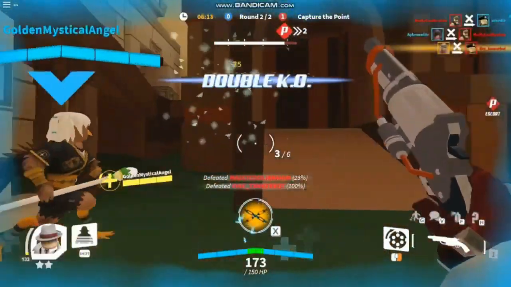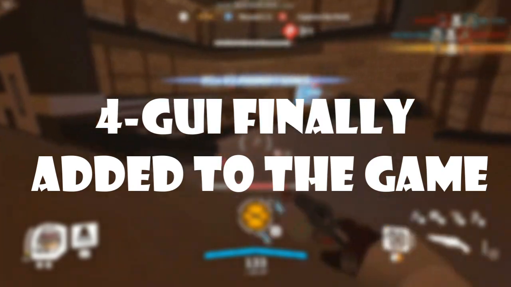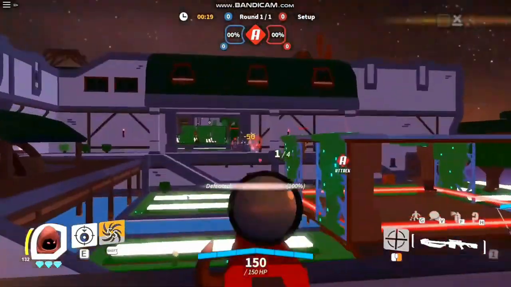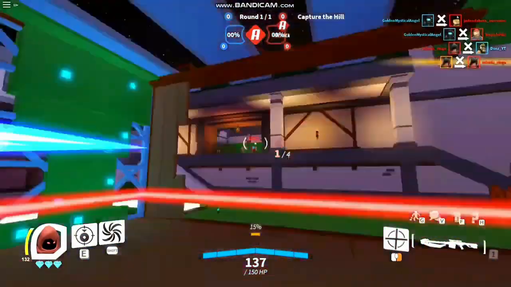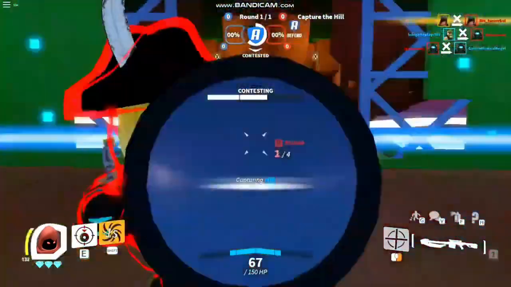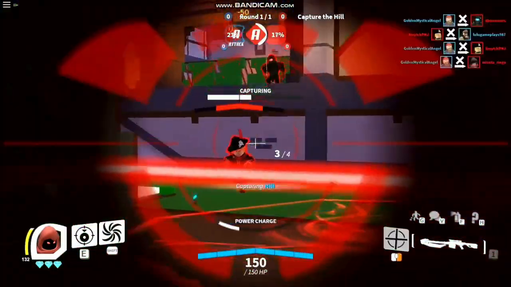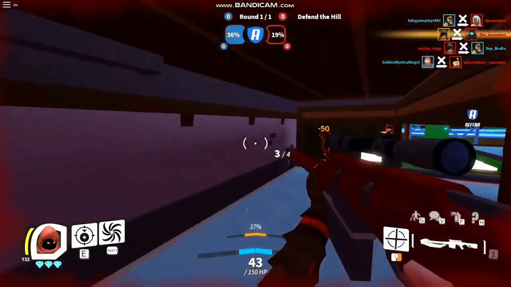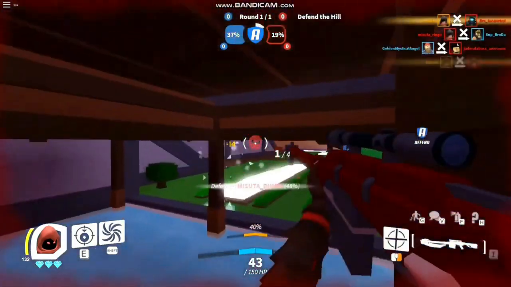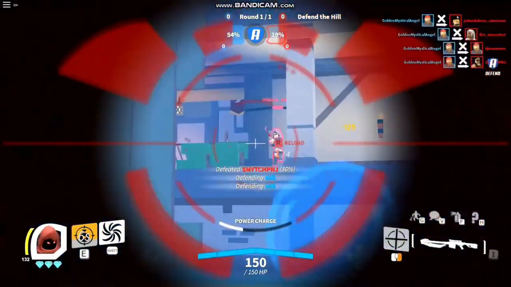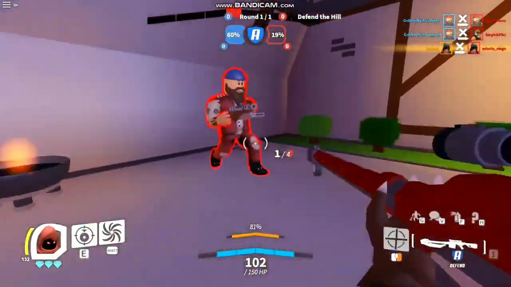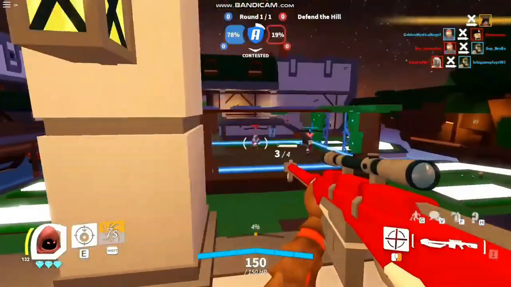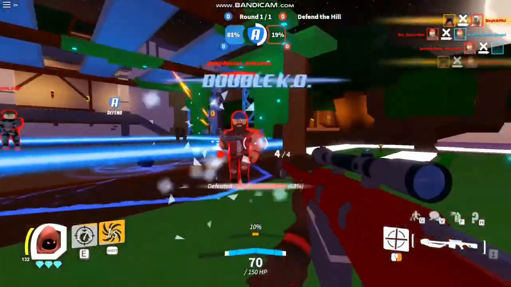Moving on to number 4, we have the time when the GUI was finally added to the game. For those who don't know, GUI stands for Graphical User Interface, and it isn't something that's just found on Roblox. GUIs are used everywhere in computers and applications to make whatever software you're using look more appealing and easier to navigate for convenience. Stuff such as the menu and how the text looks on there are just some smaller things that make a massive difference when you're actually using them. So it's nice for those aspects to get some polish too.